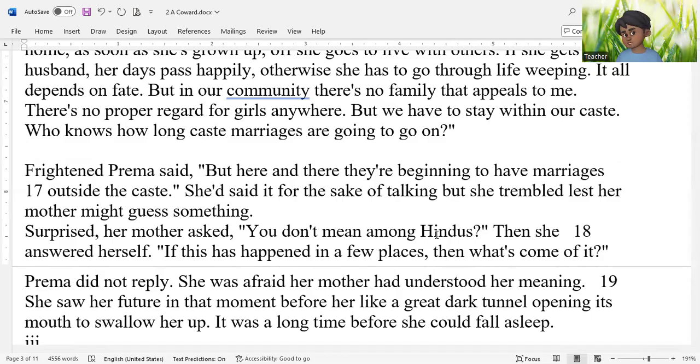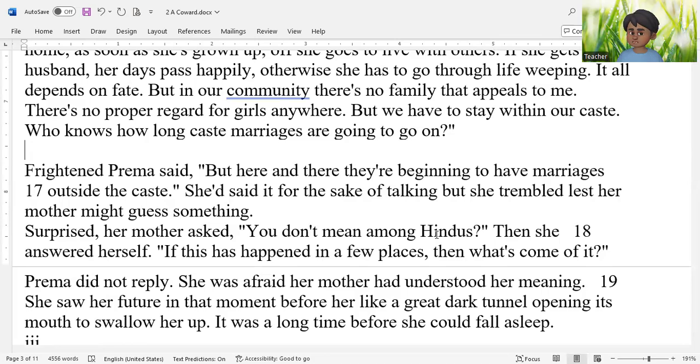Look, sometimes I pity this character because in section 1 you saw Prema crying. Now in section 2 you see Prema frightened. But here and there they are beginning to have marriages outside the caste, Prema says. "Mother, don't you see some people are having intercaste marriage?" Now look what the mother says. She had said it for the sake of talking, but she trembled lest her mother might guess something.